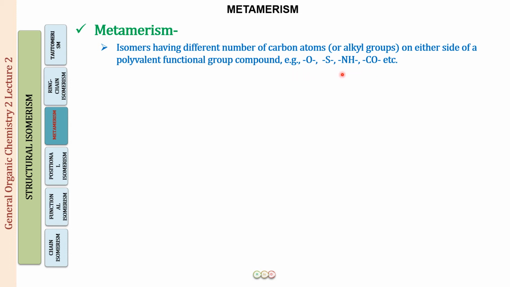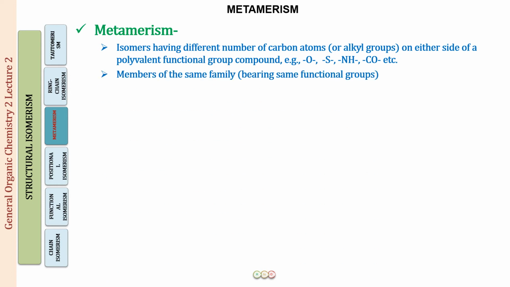So here all you can see is that on either side there are two bonds being formed by the atom. Oxygen is forming two bonds, sulfur is forming two bonds, the NH group is forming two bonds, and the carbon of the carbonyl group also is forming two bonds. So whenever these are present in more than one structure, those structures will be called metamers.